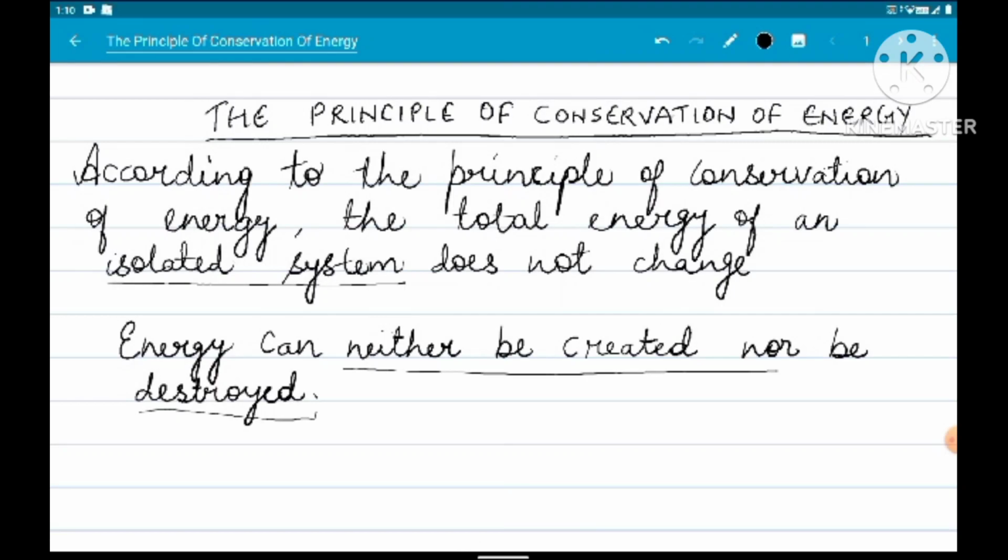We know the universe as a whole can be treated as an isolated system. And the total energy of all kinds in this universe remains constant at all times. If one part of the universe loses energy, some other part of the universe would gain an equal amount of energy. इसलिए the total energy किसी भी isolated system को अगर हम consider करें तो उसमें जो total energy होगा वह change नहीं करेगा, that will remain constant. So this is the principle of conservation of energy.